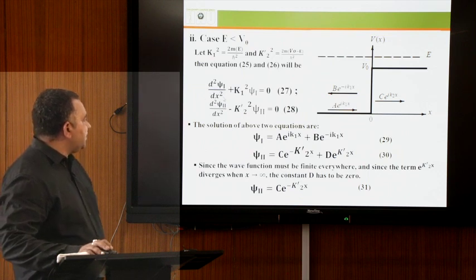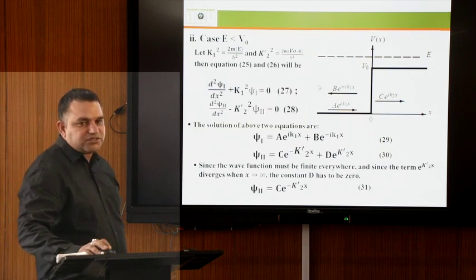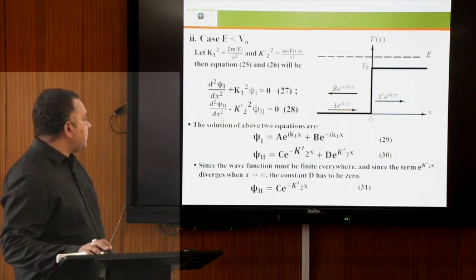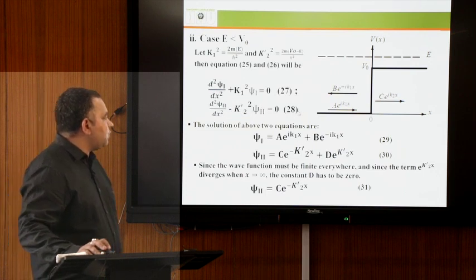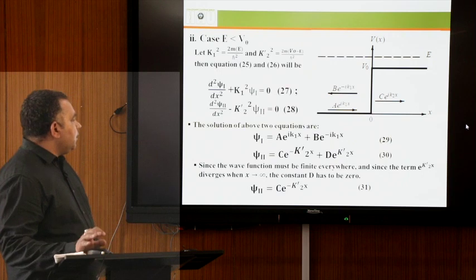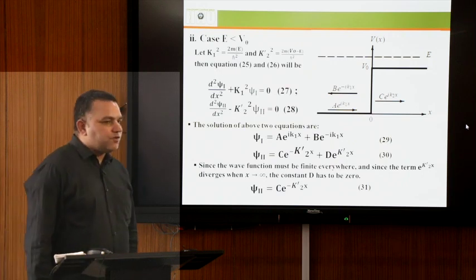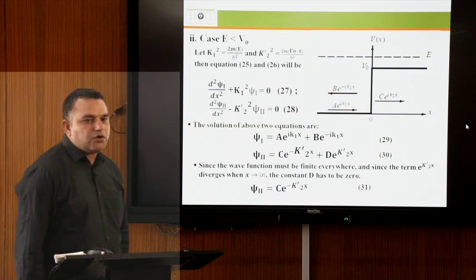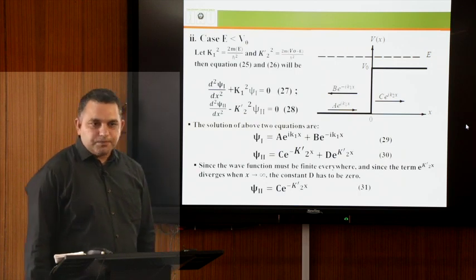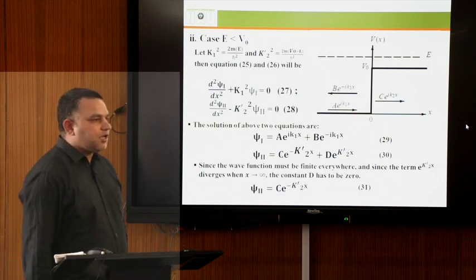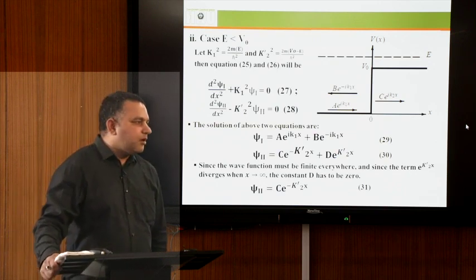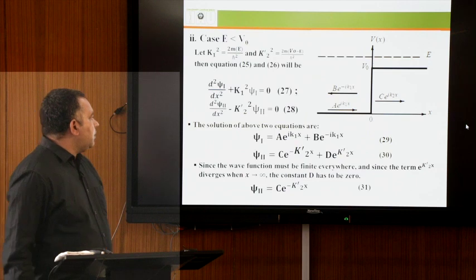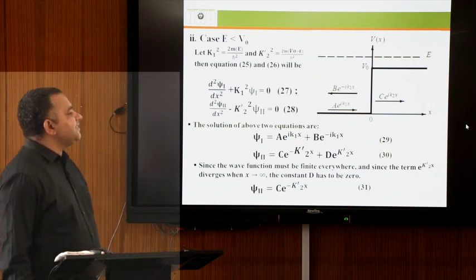Then equations 25 and 26 become d2 psi first by dx square plus k1 square psi first equal to 0, this is equation 27, and d2 psi second by dx square minus k2 prime square psi second equal to 0 in equation 28. The solution of the above two equations is psi first equal to a e to the power i k1x plus b e to the power minus i k1x. This is similar to what we discussed in case first.